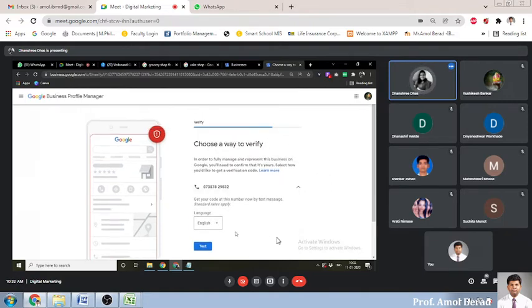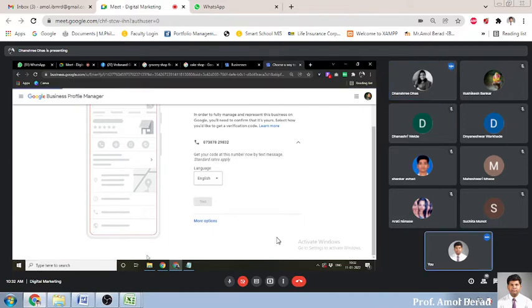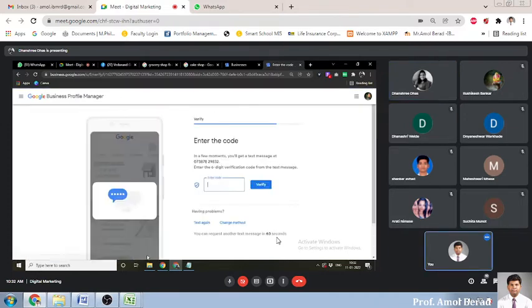So there are two options. In order to fully manage or choose a way to verify business on Google, you will need to confirm it's yours. Select now. Phone number, language English. Rushikesh, can you please tell me? You will receive a one code. You will receive a text message for verification code.